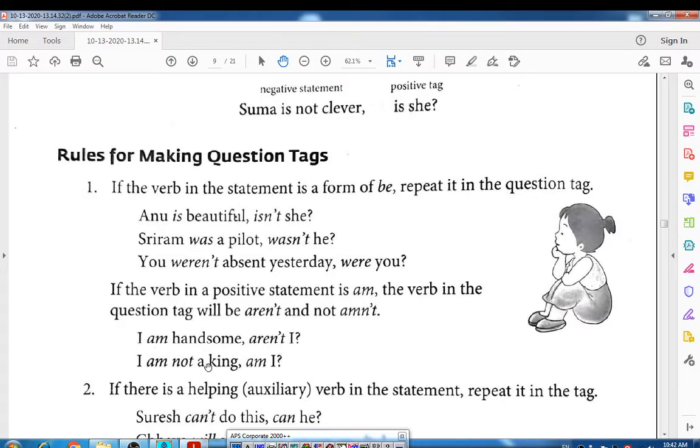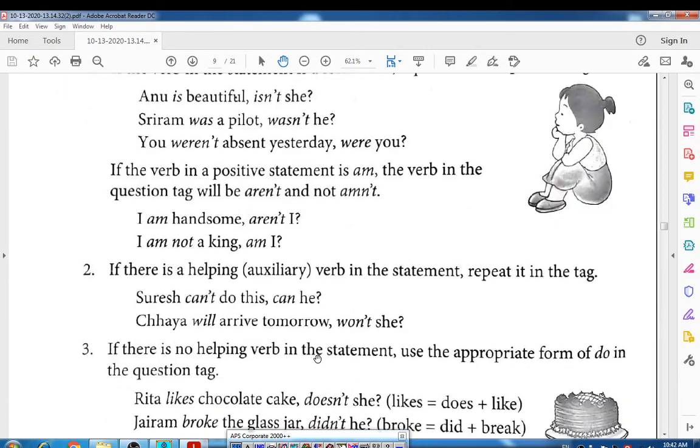Okay, so I am handsome, then the tag is aren't I, so the full answer is I am handsome, aren't I? Like this. I am not a king. Then if not is there, means the construction of I am not is there, then only you can use am I. Okay, students? Okay, let's see.